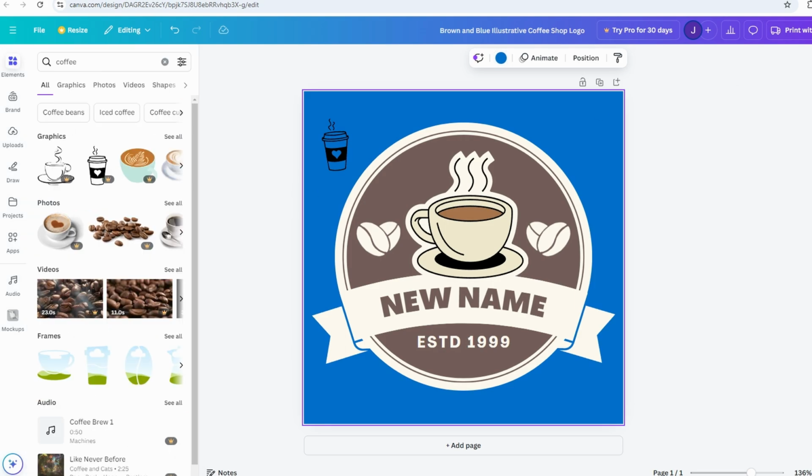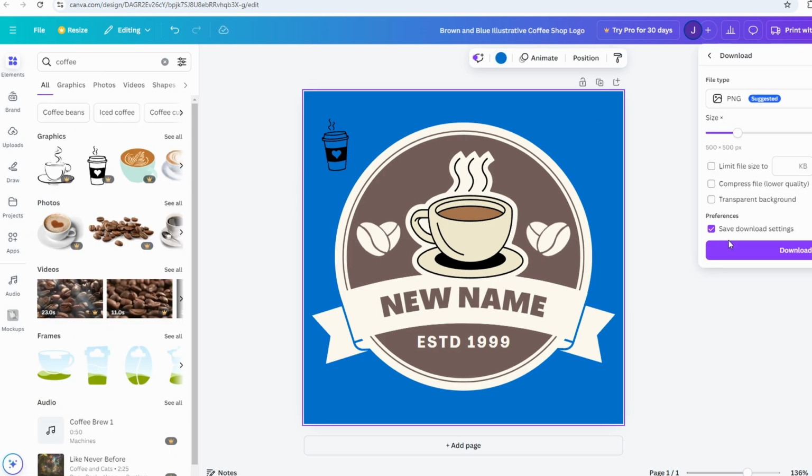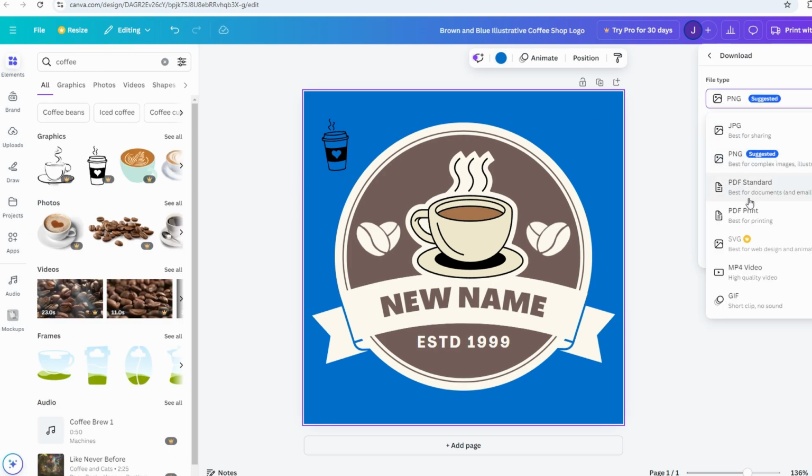Once you're happy with the design, click the Share button in the top right and choose Download. Select your preferred file format. PNG or JPG are ideal for logos, and save your logo to your device.